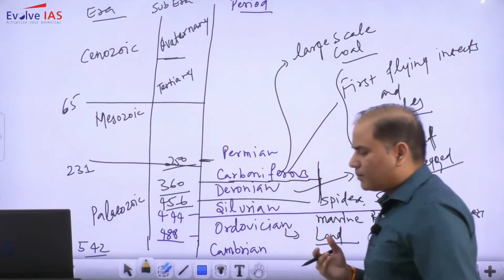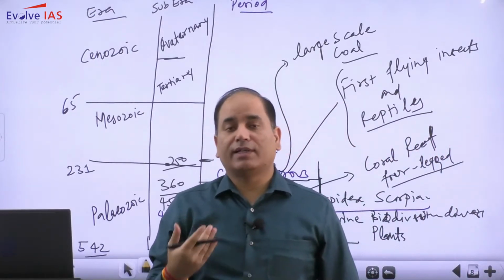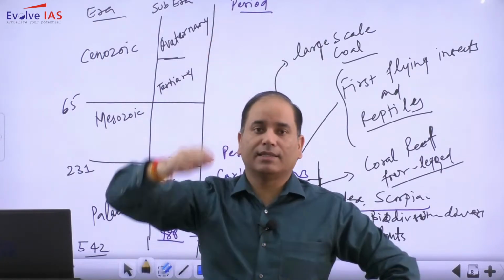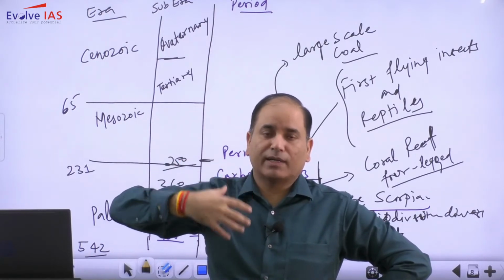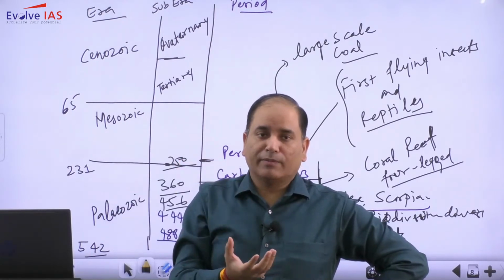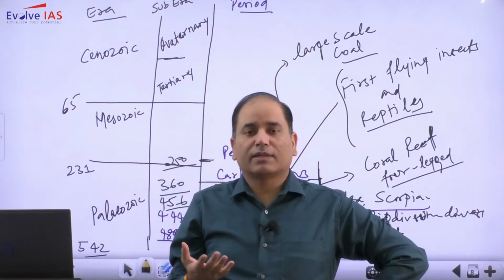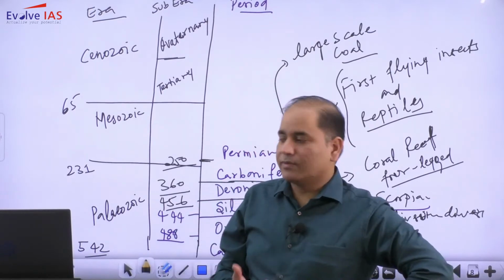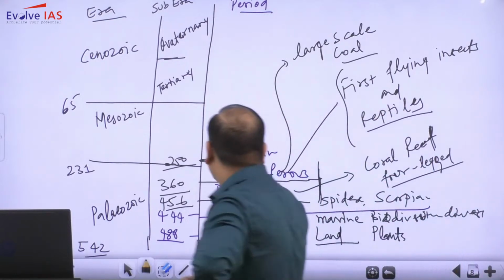Coal formation is a typical process which is associated with conifer trees. There will be large size trees, and over the period of time, plant leaves and other matter will get deposited in some depression, and over time other processes will happen which will ultimately result in the formation of coal. So Carboniferous.